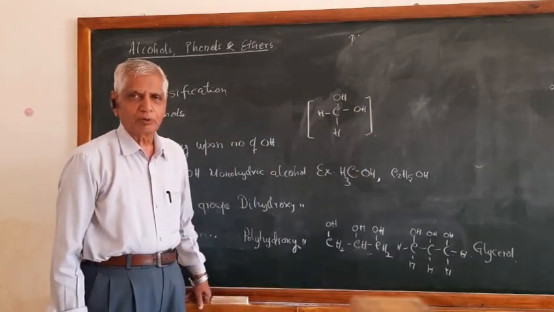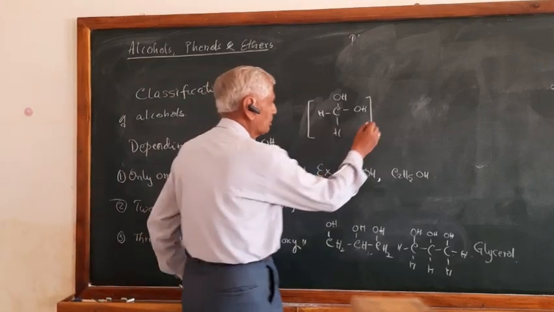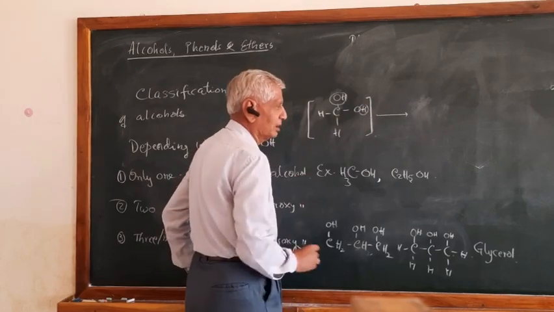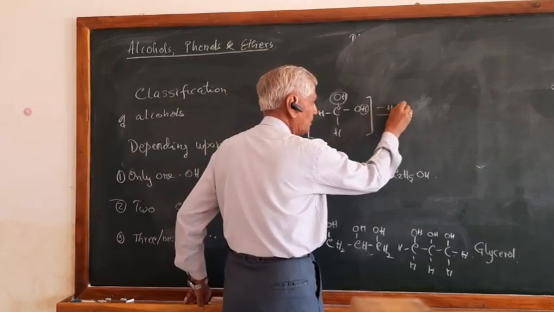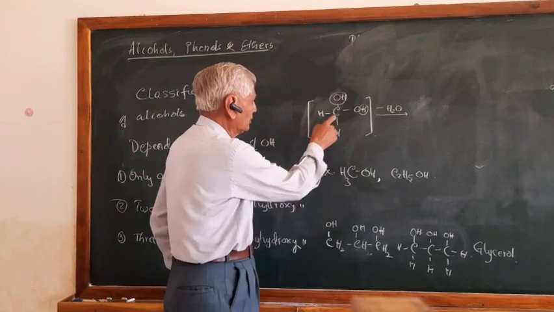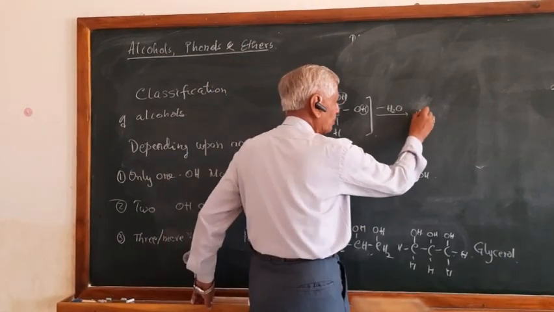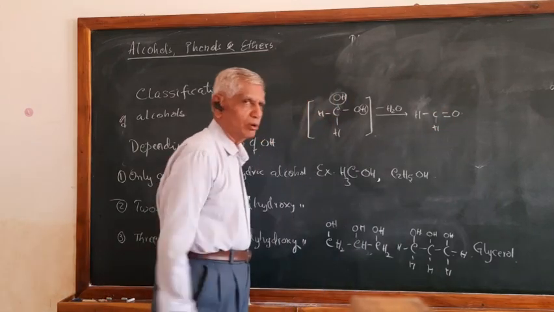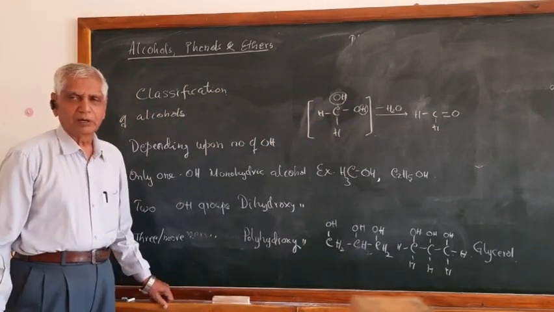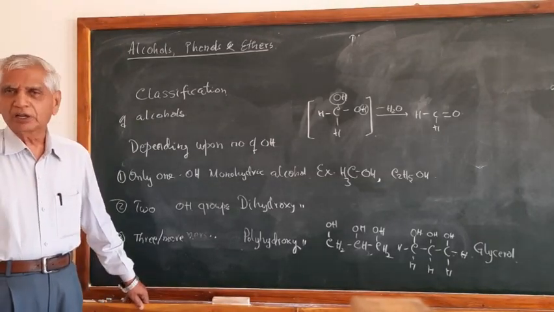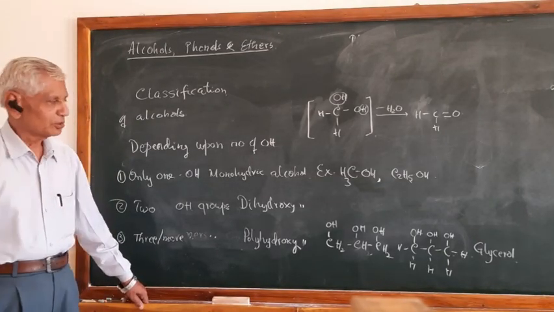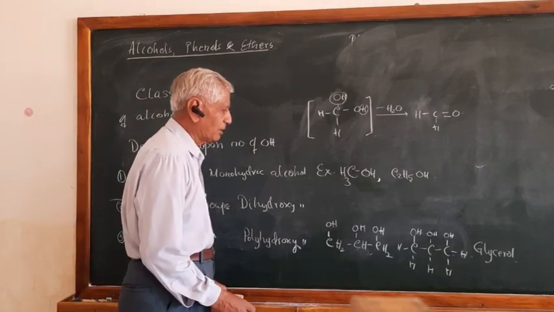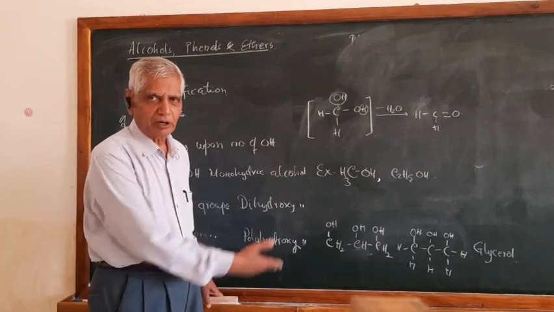It is an unstable compound. What happens here? This will lose a molecule of water, OH and H. Water is removed, and you get CH2O. That means the compound is unstable. We'll see it a little later. So for dihydroxy compounds, please remember the two hydroxyls cannot exist on the same carbon. If you want to write an example of dihydric alcohol, you must always write the two hydroxyls on different carbons, as I have written already.